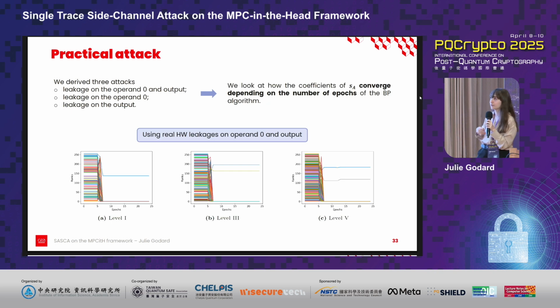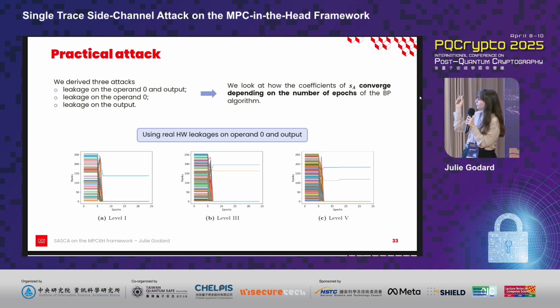We have decided to derive 3 attacks: one using leakage on the output and on the operand 0, another using leakage on the operand 0, and the last one using leakage on the output. And we want to use a graph to look at how the coefficients of SA converge depending on the number of epochs of the BP algorithm. This is what is shown here for the first attack and for the 3 security levels of SD in the head. So we can see that the coefficients quickly converge in 7 epochs.